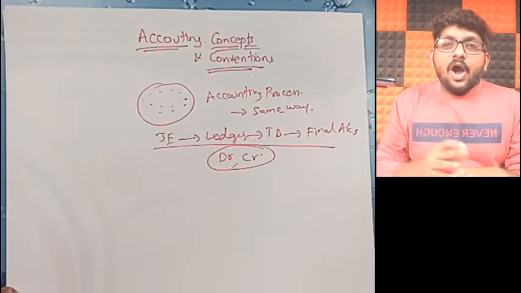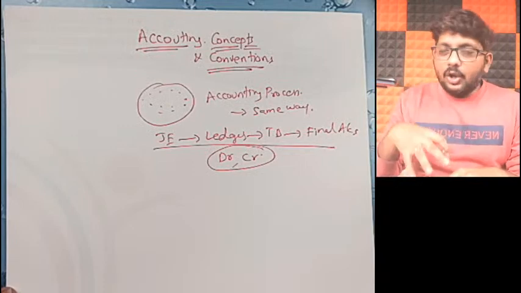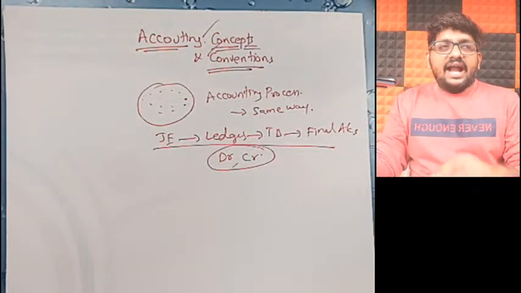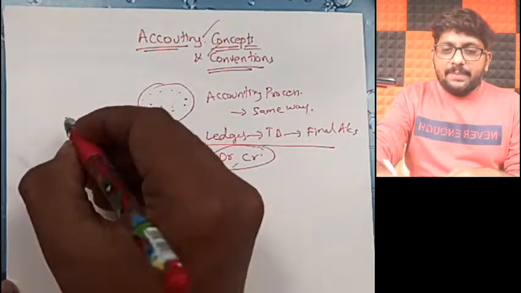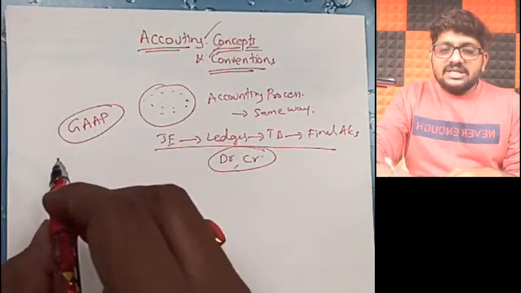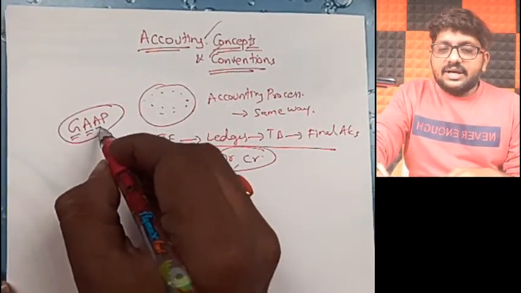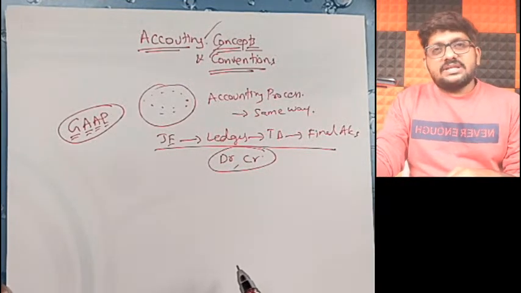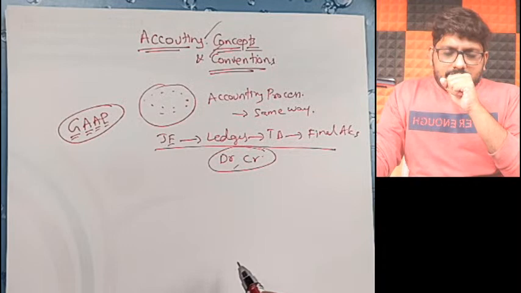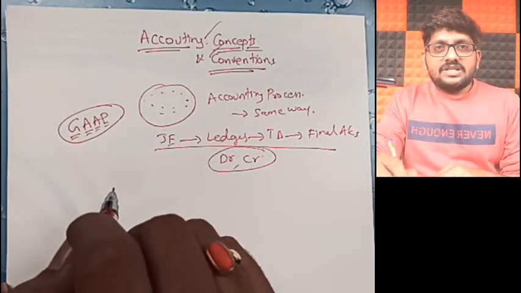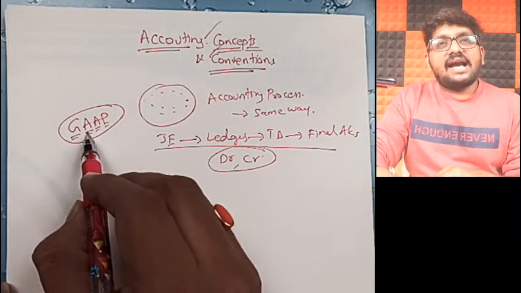Not only that, all the accountants across the globe have come across these concepts and conventions, and all of them prepared something called GAAP, which means Generally Accepted Accounting Principles. The name itself is telling: generally accepted.